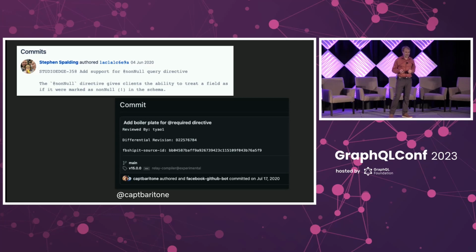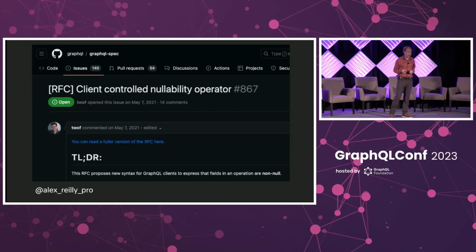And so then that night, Alex Riley, who was an engineer at Yelp at the time, literally overnight just bangs out a draft of an RFC to the GraphQL spec. Hey, let's do this. And so this was brought to the GraphQL working group, and a really positive response, because this is something that we've all seen.